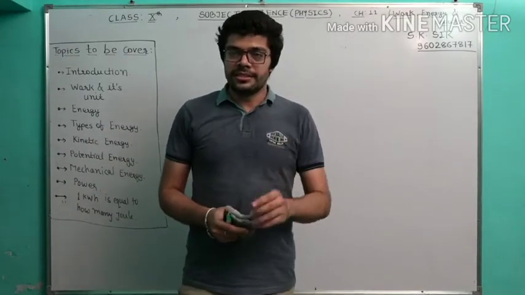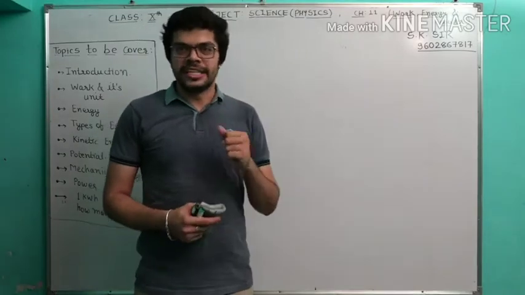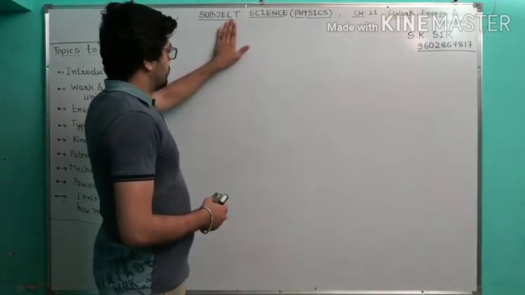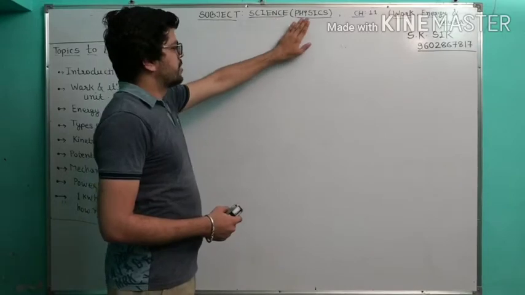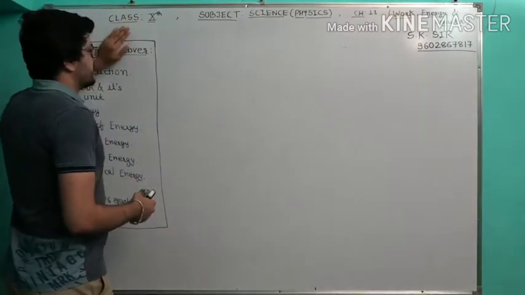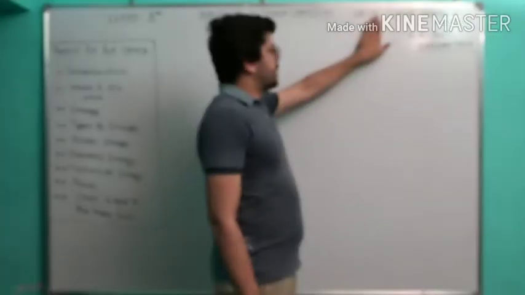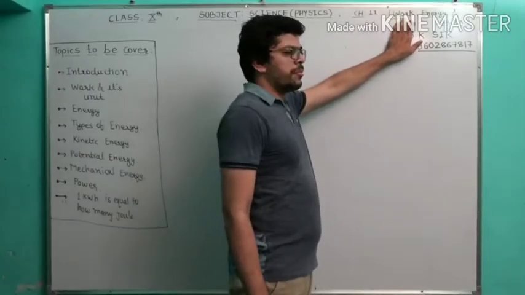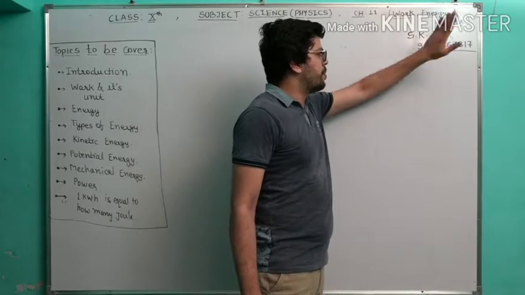Standard 10th science. In science we are going to discuss physics. So the subject is science, the portion I am going to cover is physics, the standard is 10th, the chapter number is 11, and the name of the chapter is work, energy and power.